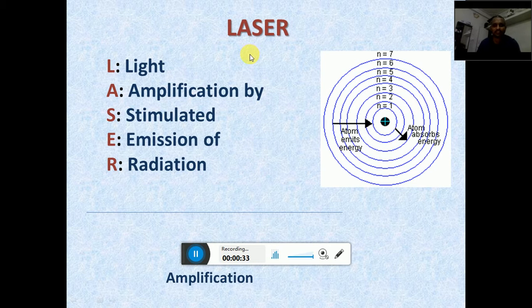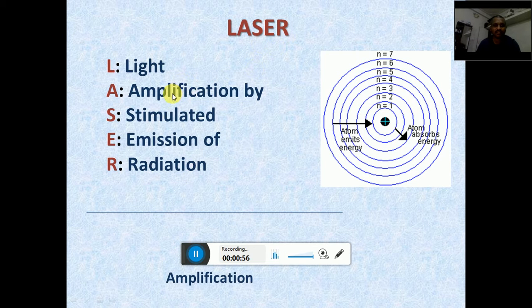Today our lecture is on laser. Laser is nothing but light amplification by stimulated emission of radiation. Laser is not a process. It is one type of amplification of light, that is, by using the stimulated emission of radiation. So laser is nothing but light amplification by stimulated emission of radiation.